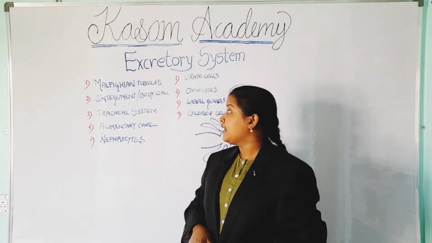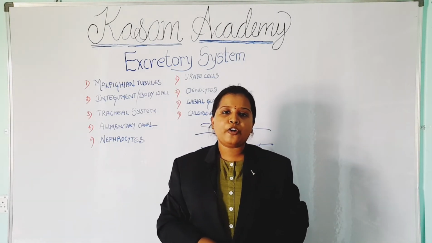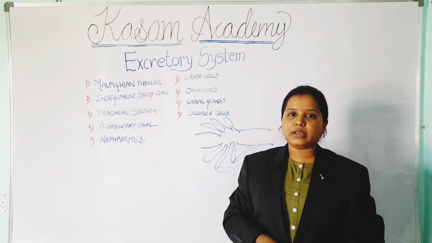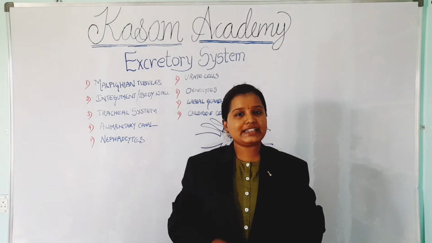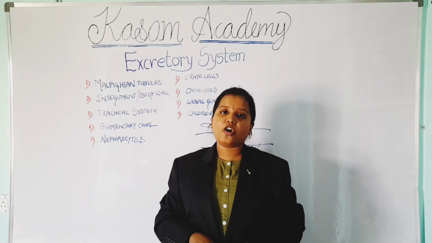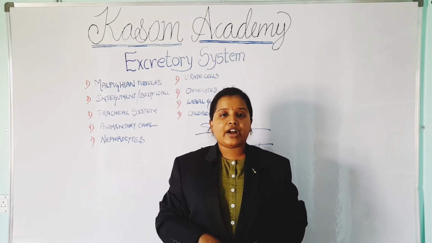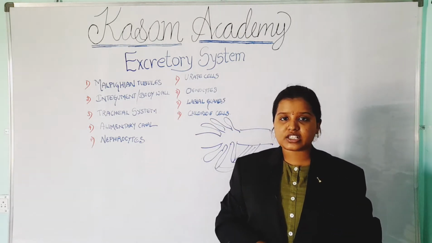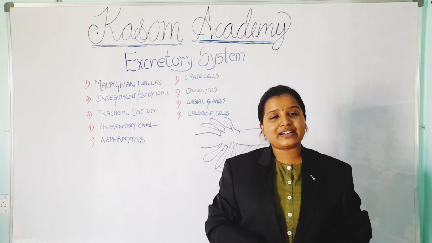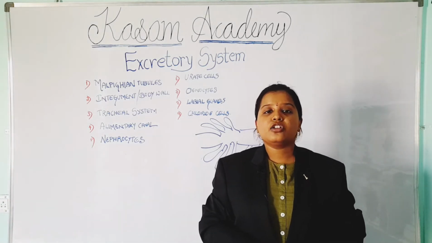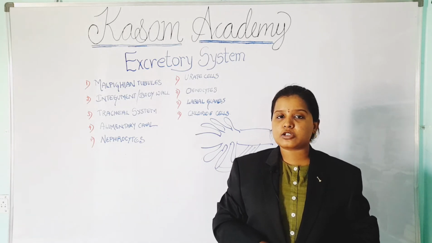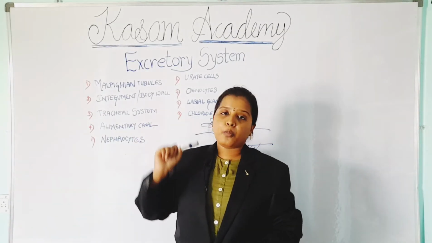The next organ is the integument or body wall. How does it help in excretion? During the molting process, the insect sheds its old skin, so in the form of exuvia, it helps in the removal of waste material. Also, some insects have cutaneous respiration, that means they respire through the skin. They release carbon dioxide through the skin, so removal of carbon dioxide is also possible through the integument or body wall itself.